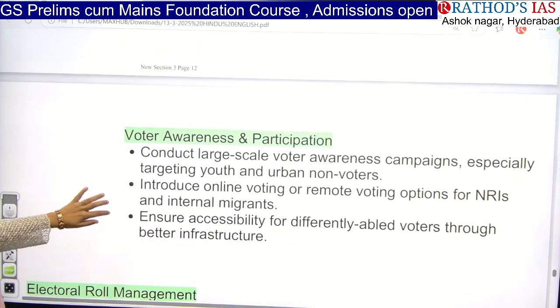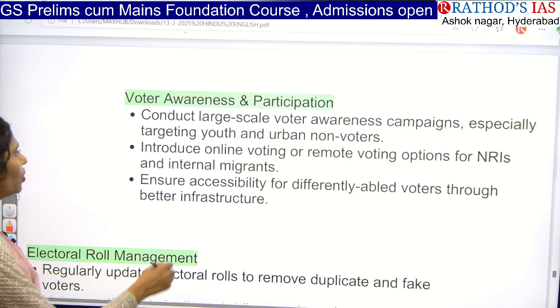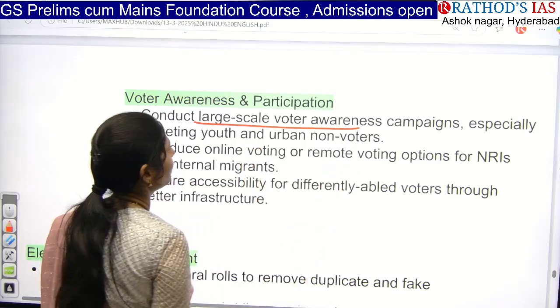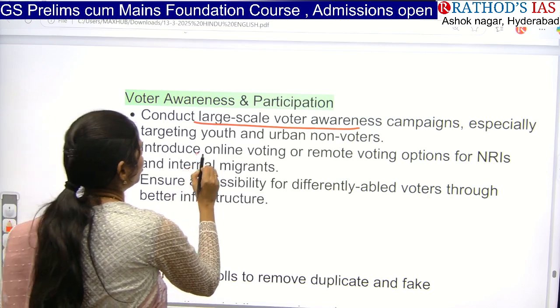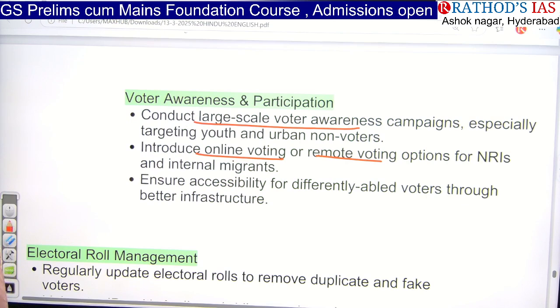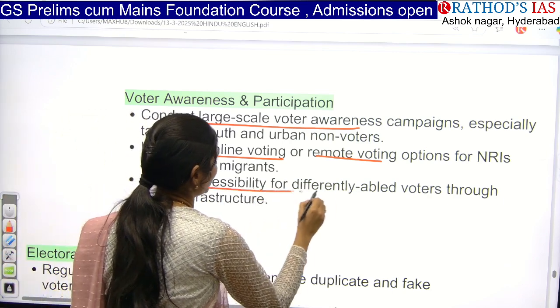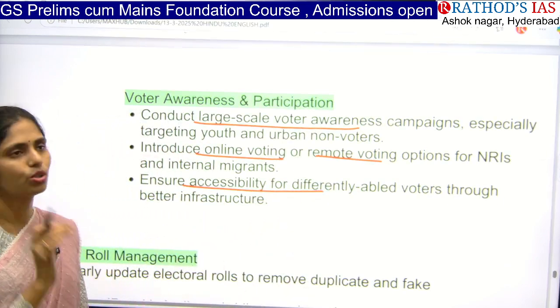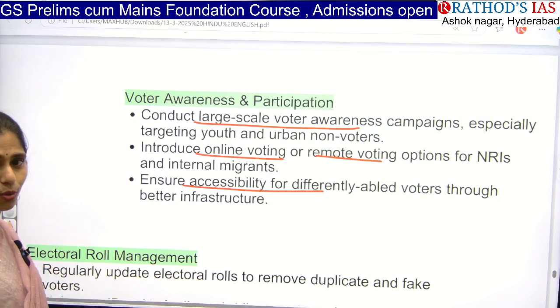And the next important thing that we can do is improve voter awareness and participation. So we have to conduct very large scale voter awareness campaigns. We have to target especially youth as well as urban non-voters. Next, we have to introduce online voting or remote voting options also, so that we can increase the participation of NRIs and internal migrants. And we also have to ensure accessibility for differently abled voters through better infrastructure in the areas where polling happens, that is polling booths.